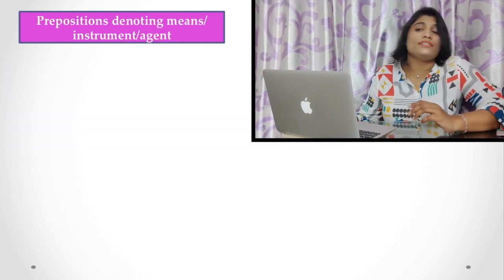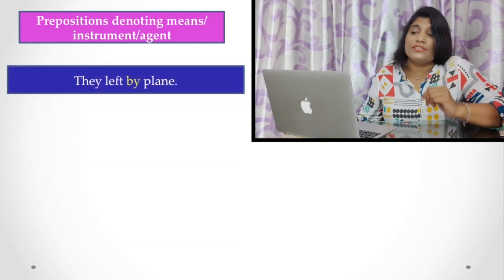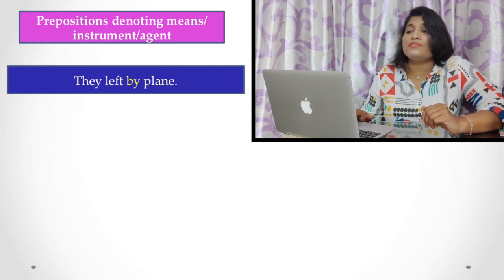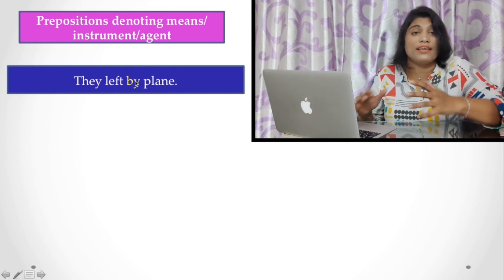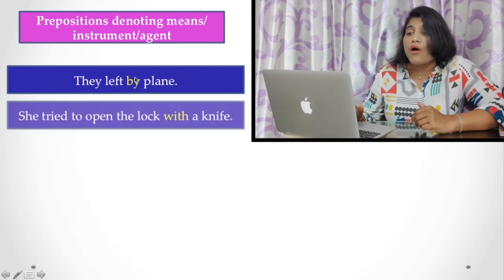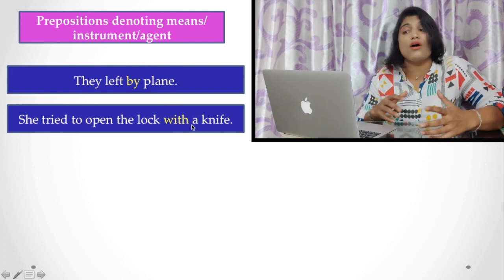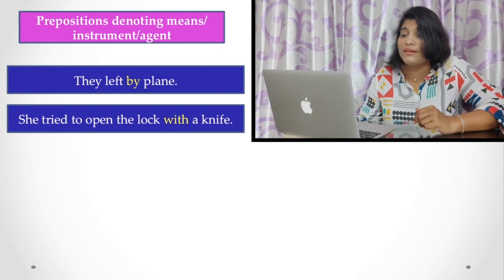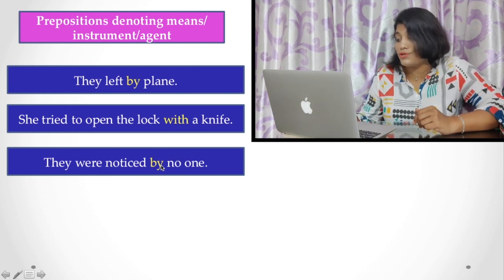Now, the prepositions denoting means, instrument or agent. Which type of preposition may we use there? For example, they left by plane, that is by the means of plane. So we have to use the preposition by here. Or if we say she tried to open the lock with a knife, here with denotes an instrument or means to open the lock, so we have to use the preposition with here. Here also, they were noticed by no one. Here also the agent is shown, and by is used.